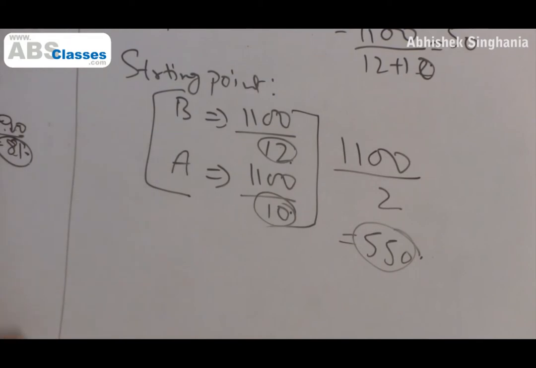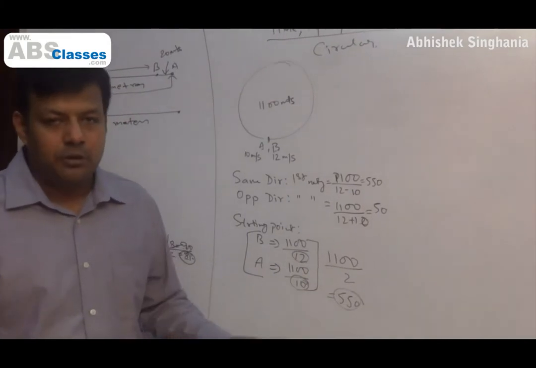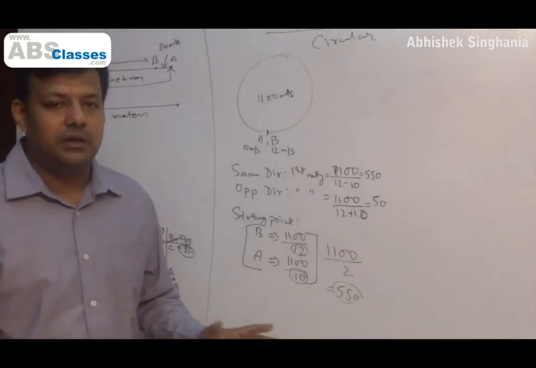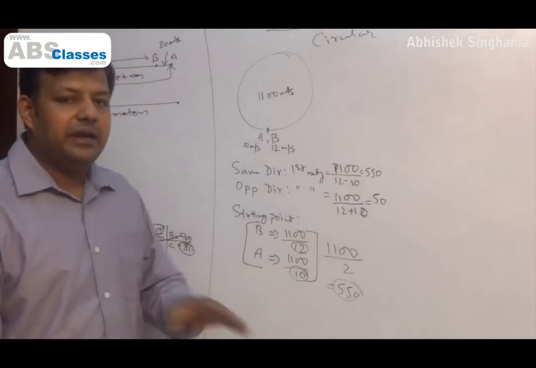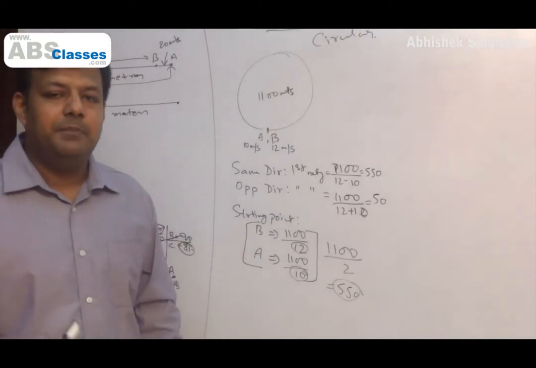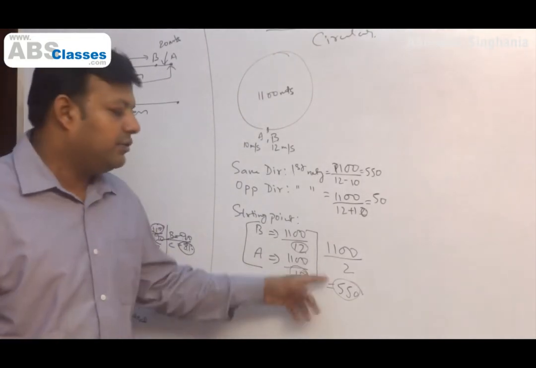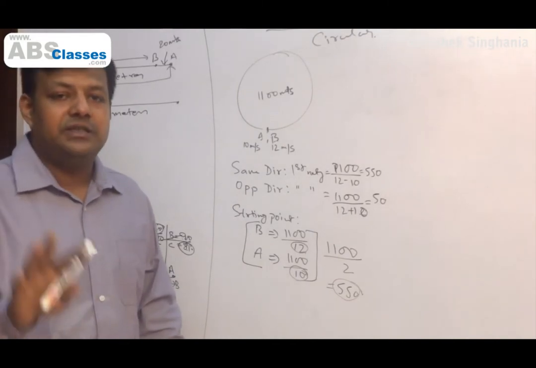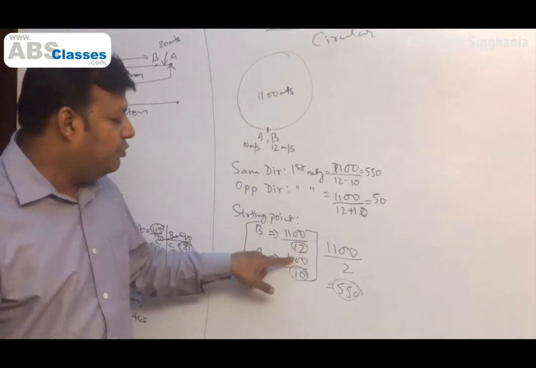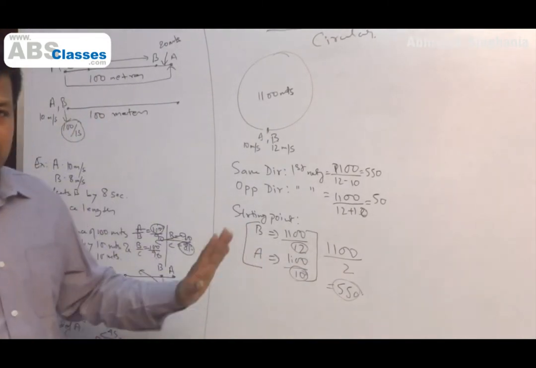When will both of them come at the starting point? After 550 seconds. I repeat, how do we go about questions like this? When we are talking about starting point, direction does not matter. Same direction, opposite direction, all is immaterial. You have to find how much time A will take to come to the starting point, how much time B will take to come to the starting point. Then you find the LCM of those two numbers and you get your answer. If the numbers are in a fraction, this is something you have done in numbers class. How do you find LCM of two fractions? LCM of numerator, HCF of denominator, and then you have your answer. Right? We understand this? Okay.